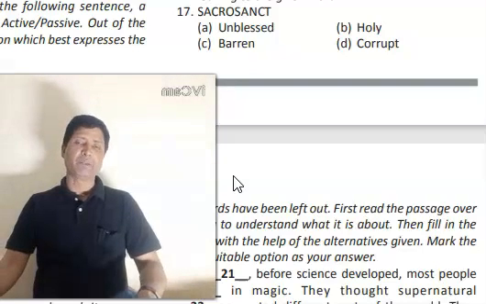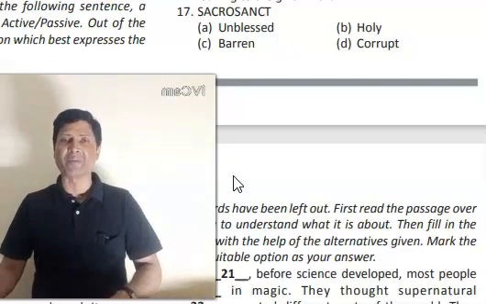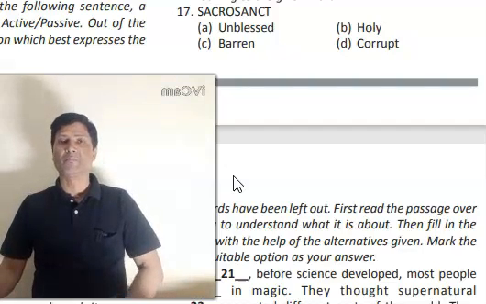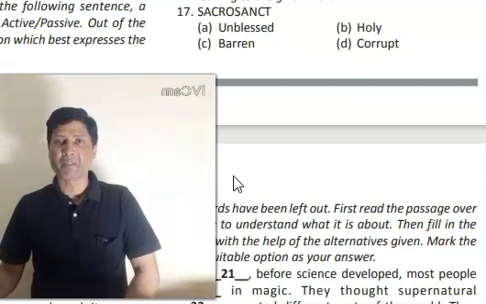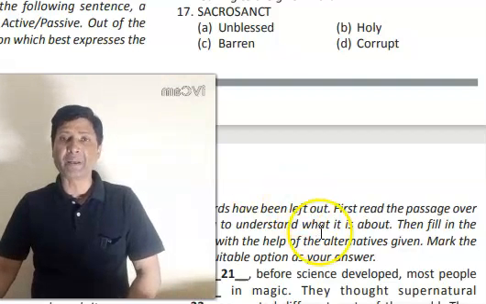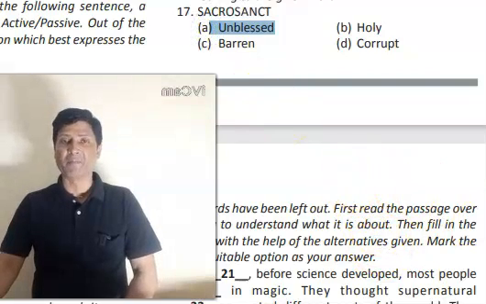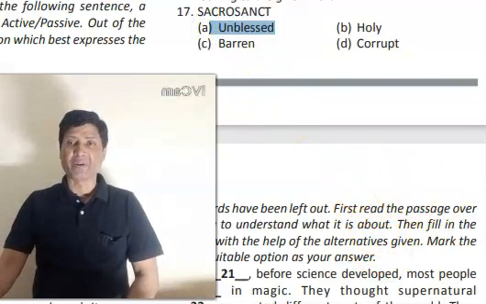Sacrosanct means the place which is very holy, which is very pious. So you have to find out a word which is opposite in meaning. So it should be unblessed, not corrupt. Unblessed is not holy, the opposite of it.